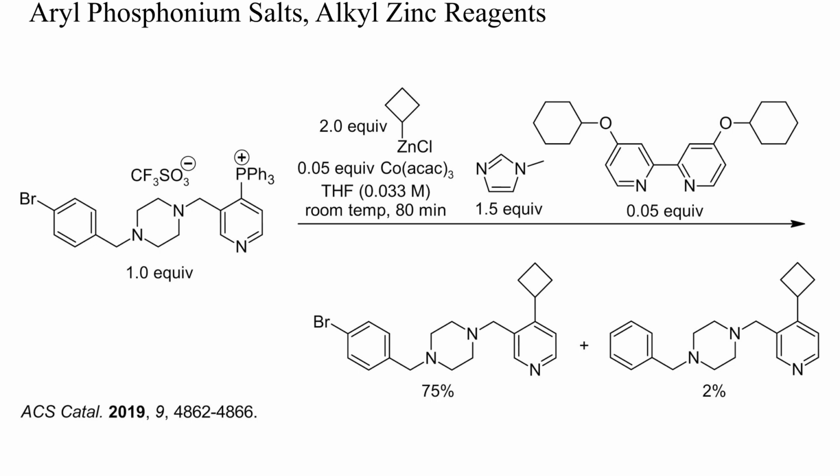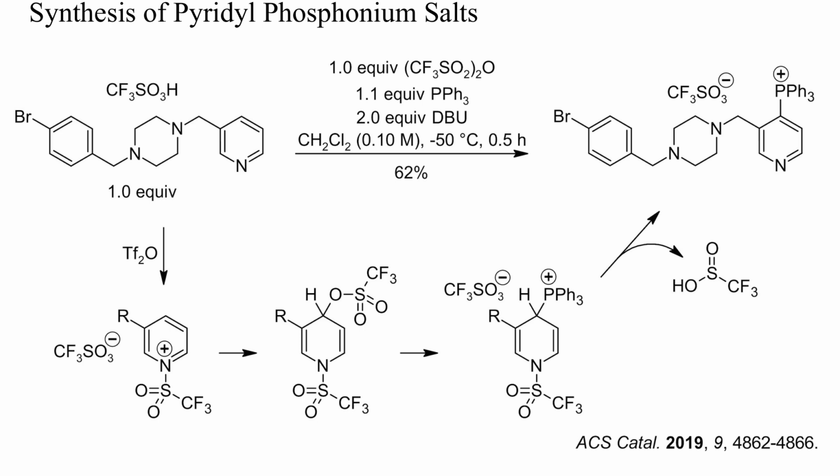Arylphosphonium salts are another type of electrophilic arylating reagent. Here, a pyridyl phosphonium triflate reacted with cyclobutyl zinc chloride and 5% of a cobalt complex to the cyclobutyl pyridine. As a side reaction, debromination of a bromophenyl group occurred to a small extent. The required pyridyl phosphonium triflate was prepared by oxidative carbon-phosphorus bond formation with triflic anhydride. The latter was reduced to a sulfonate.